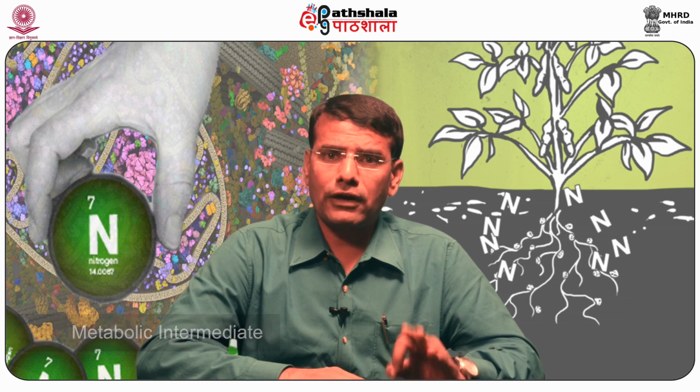Earlier we have learned about metabolic oxidation converting glucose to acetyl coenzyme A. Acetyl coenzyme A is probably the most common metabolite intermediate found in the cell.